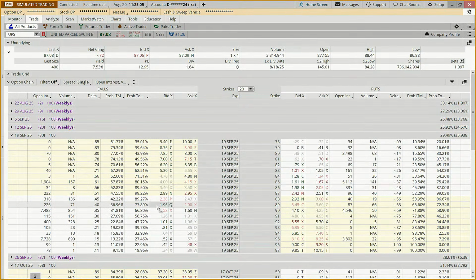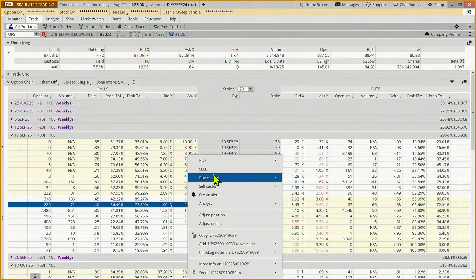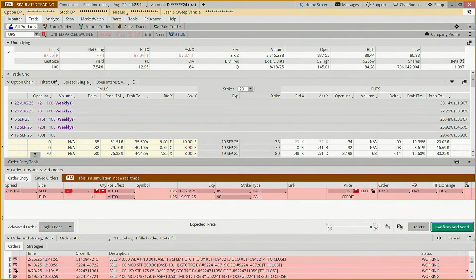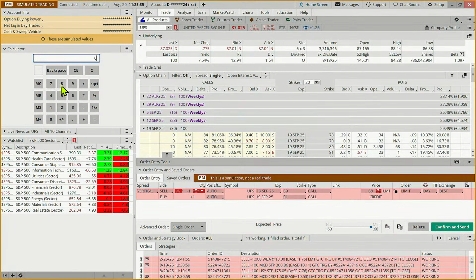The next thing is, are we getting enough premium? So we're going to look at selling our vertical. We'd get 39 cents on a dollar wide spread. If we went to $2 wide, which is a pretty huge premium. So if I get 69 cents, how much am I risking? Well, I'm risking $1.31 because I'm risking $2 minus the premium. So if I can make 68 cents while risking $1.32, that's more than 50%. That's 51%. Our goal is, if we're in it for 30 days, to make 30%.